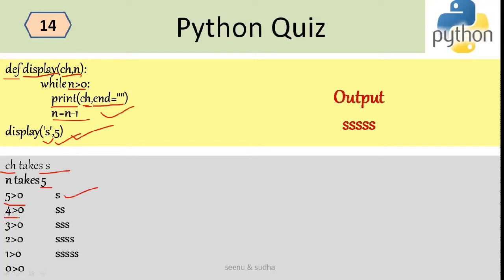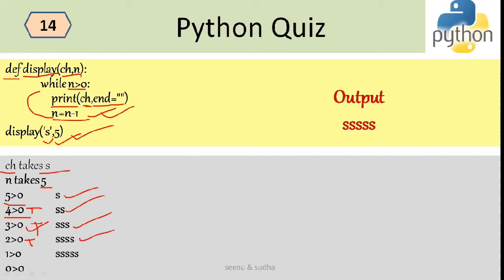Then in the next iteration, n becomes 4, and it goes for the next iteration. Again, 4 is greater than 0 is true. So s is printed, and then n becomes 3. 3 is greater than 0, so the condition is true, and now another s is printed. In the next case, n becomes 2, and this is again true.